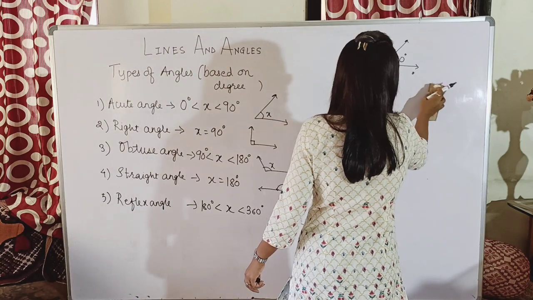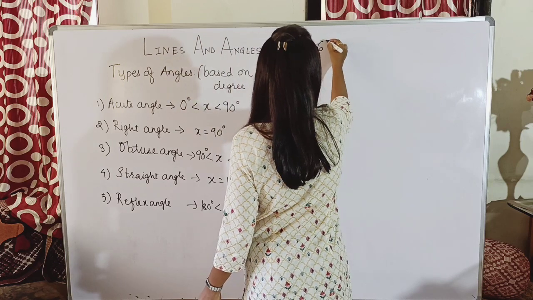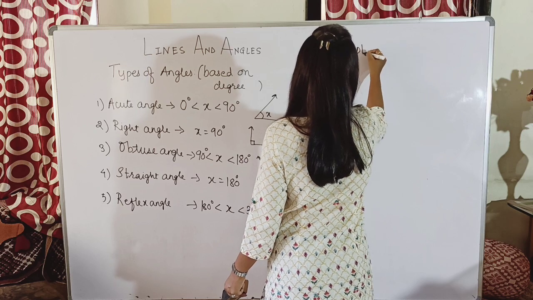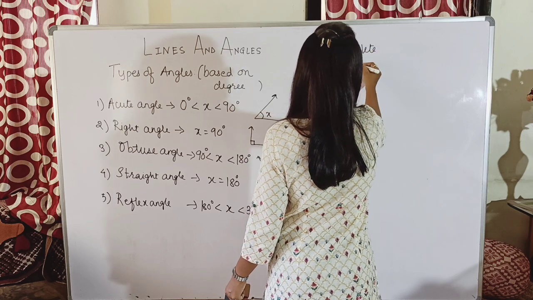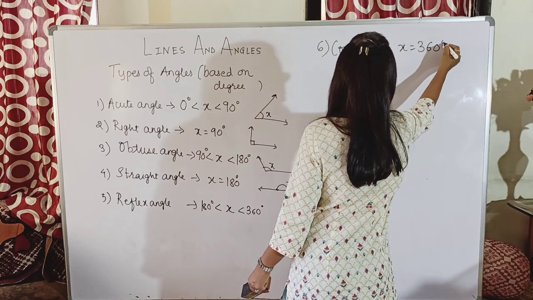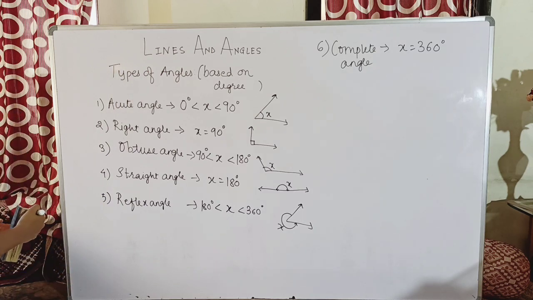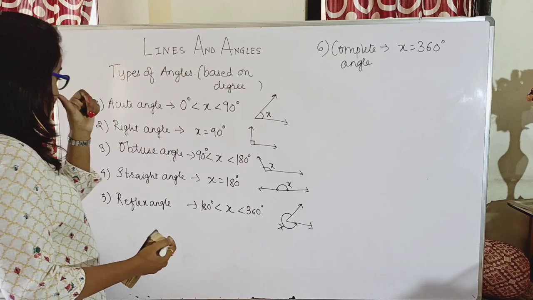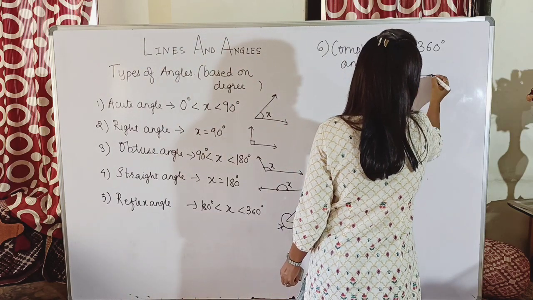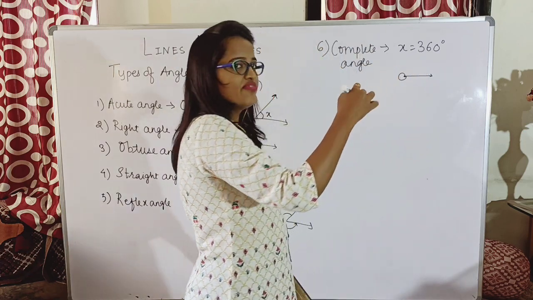And as I have just told you, the angle formed at a point is 360 degrees. That becomes your sixth type of angle, which is a complete angle. So what is a complete angle? An angle whose value is 360 degrees. And what could the figure of it be? For this complete angle, the starting point and end point will be the same.